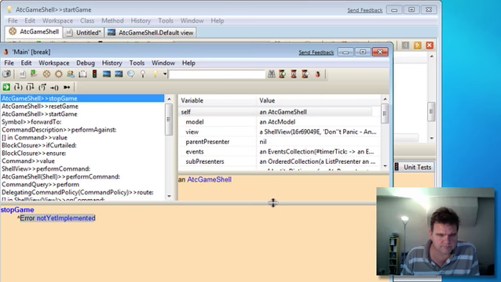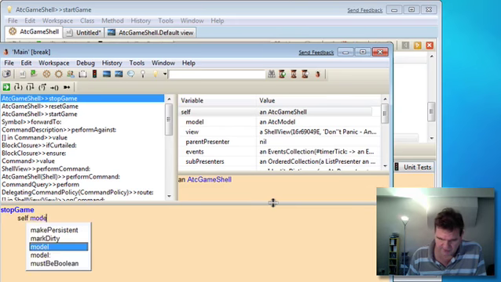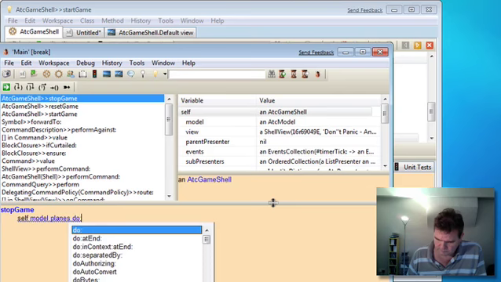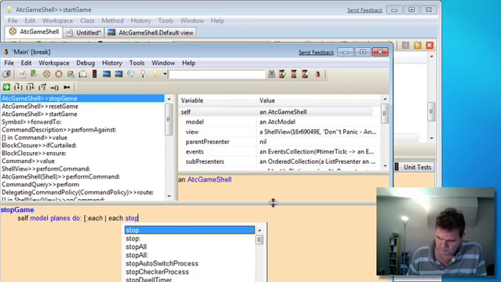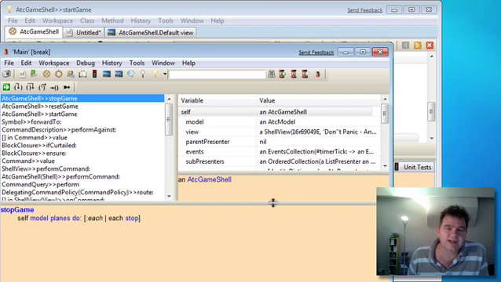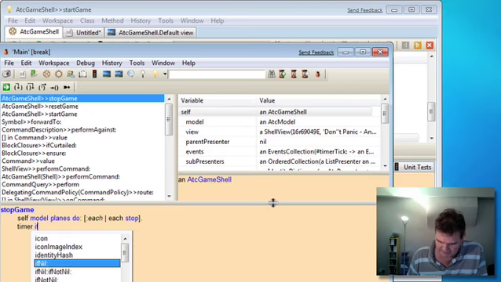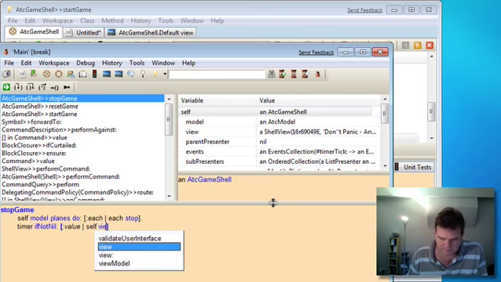Okay. Best thing to do here is, if we have moving planes in the game, let's just tell them to stop. So we can do that by iterating through the planes. Remember, we implemented that stop method to set the plane velocities to 0. And we can now kill the timer as well. So if the timer has been set, then what we should do is kill the timer.